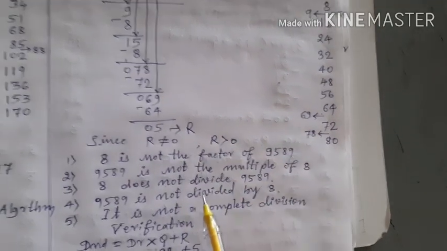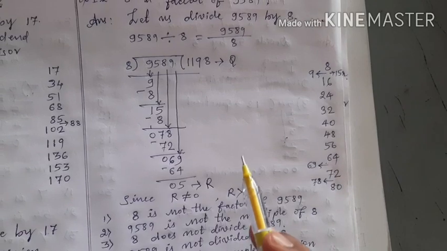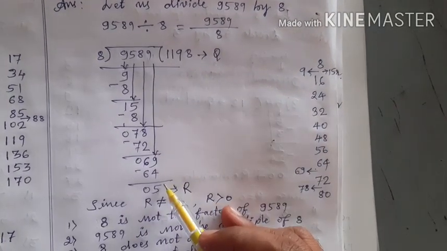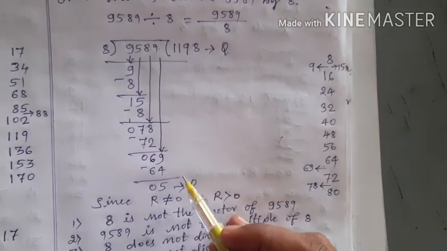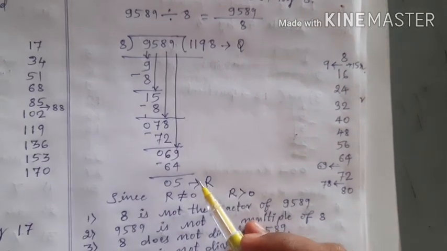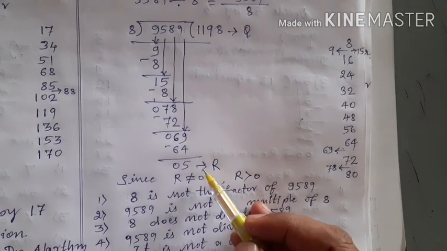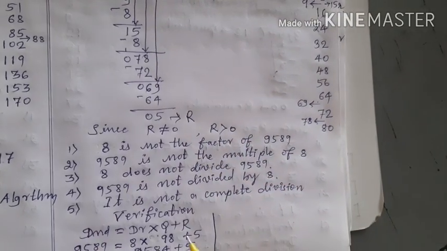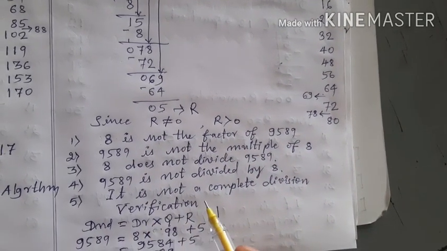After doing division, definitely you will get a quotient and a remainder. Whether the quotient and remainder you got are correct or not, or your division is correct or not, is checked by a rule or law called the division lemma or division algorithm.